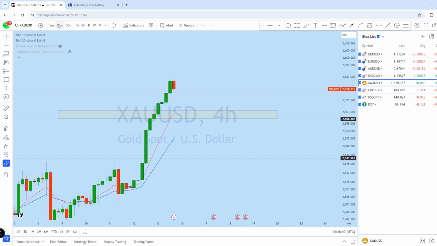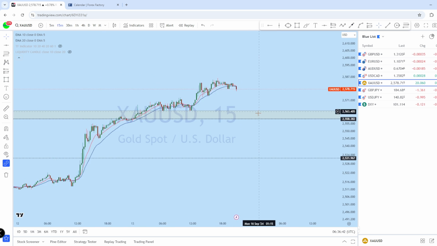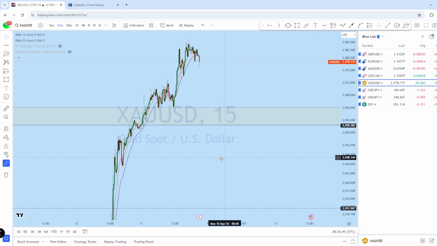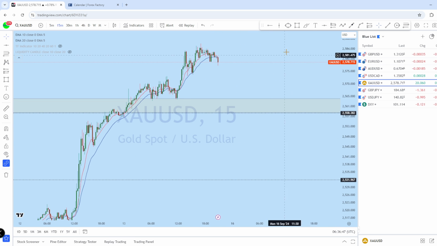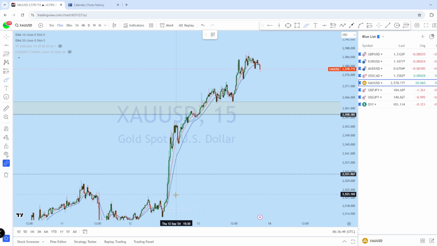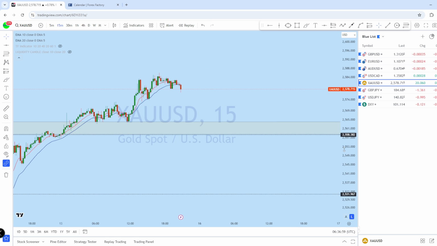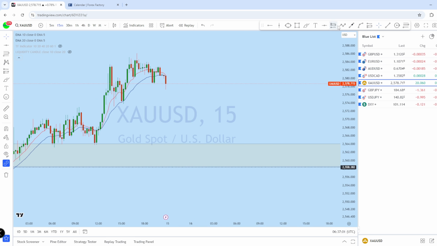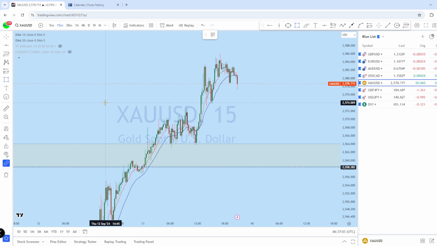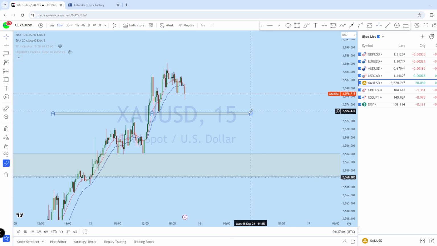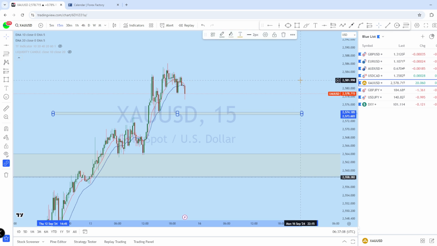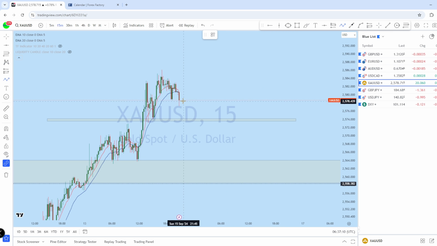Now if we look at the 15-minute chart to see how the market is doing, from the lower time frame, this is a bullish market structure. We have seen a very strong bounce, pullback, another bounce, pullback. The market is forming a series of higher highs and higher lows, which is an uptrending market structure on gold. And from the 15 minutes, there are quite a few levels that we can look at with the market open. This is the previous swing low. This is where I will be waiting for a potential trading opportunity with the market open.